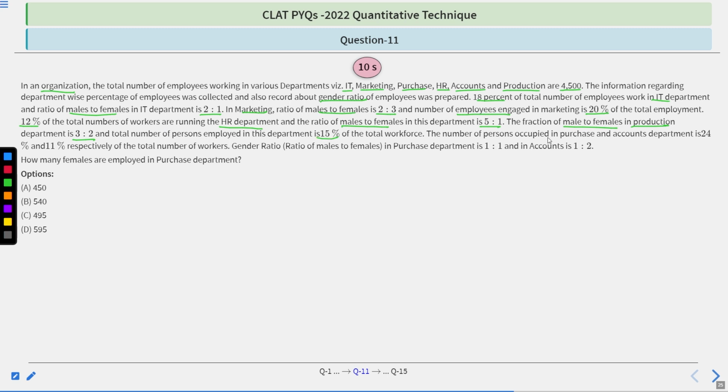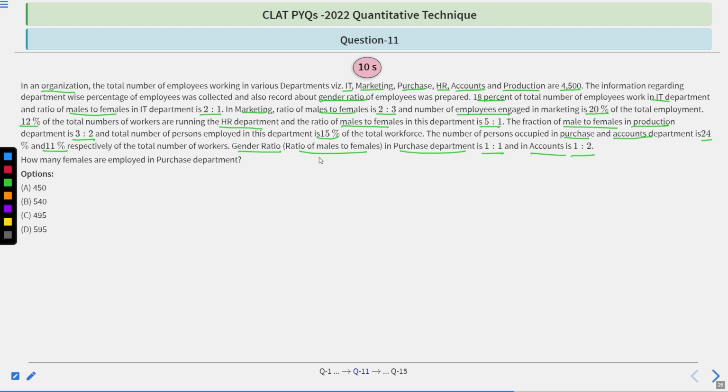The number of persons employed in purchase and accounts departments is 24% and 11% respectively. Means in purchase 24%, in accounts 11%. Gender ratio of male to female in the purchase department is 1:1 and in accounts 1:2. I hope the information is very clear to you.